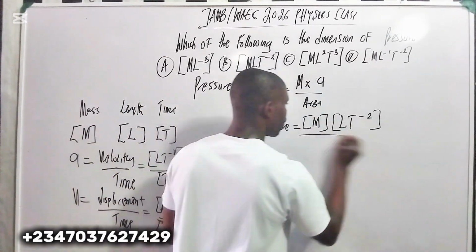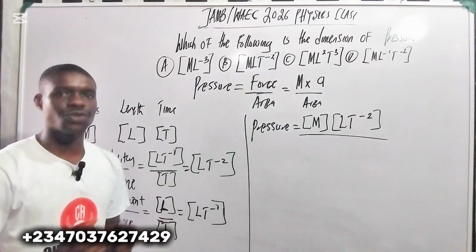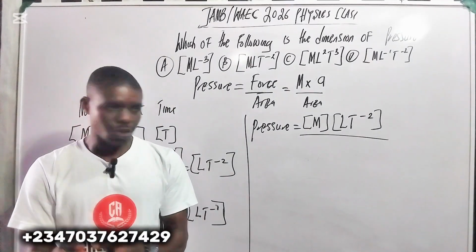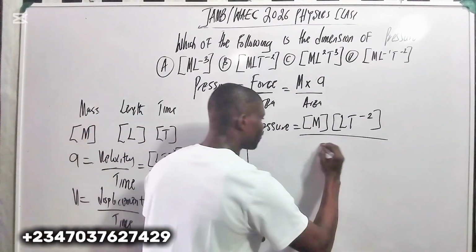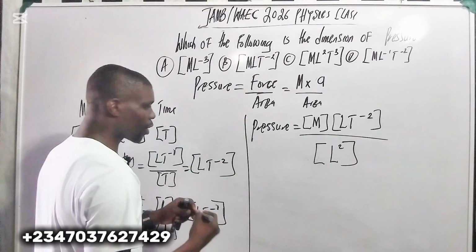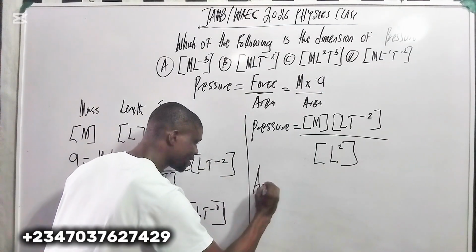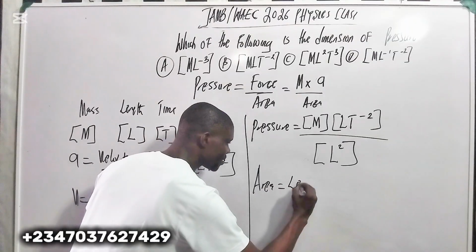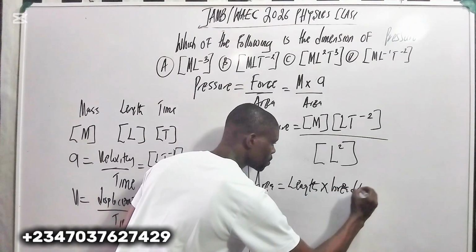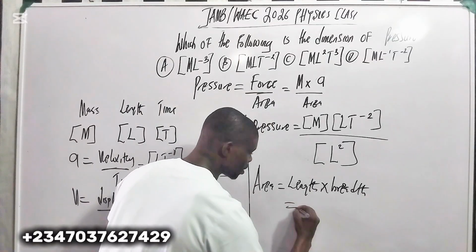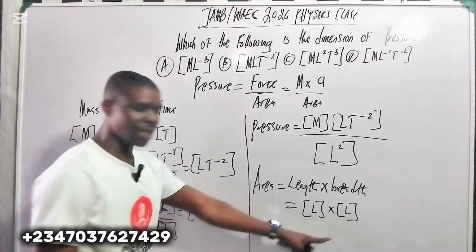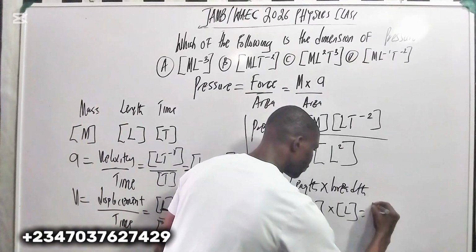What is my area? Remember, area is equal to length times length, or length times breadth. Do you understand? When we talk about area, the dimension for area is L raised to 1 times L raised to 1, which is L squared. Because if you check, area is length times breadth. You also write L. Just that.